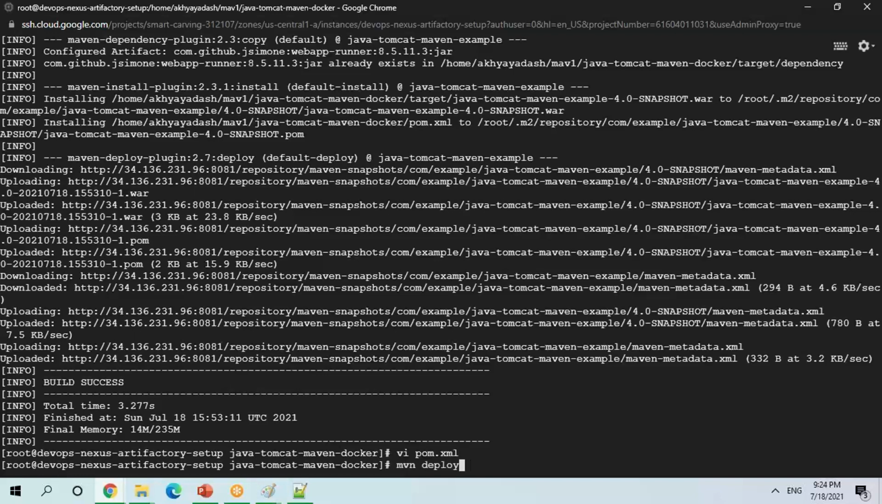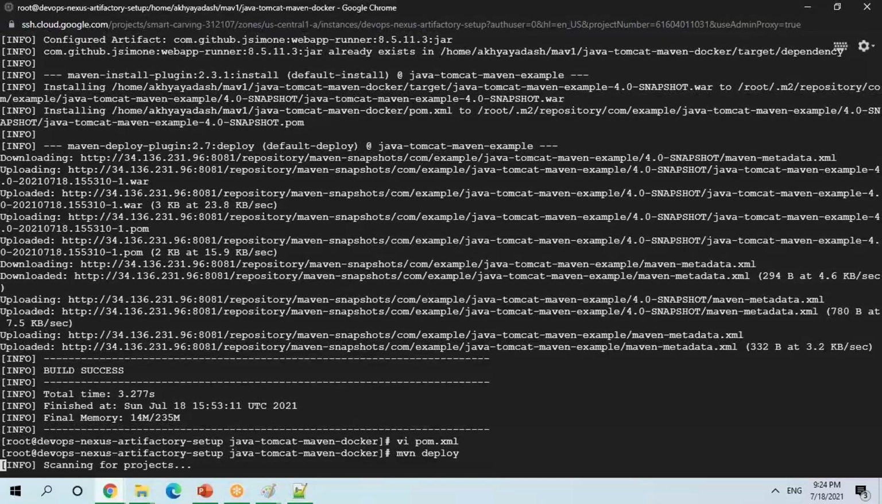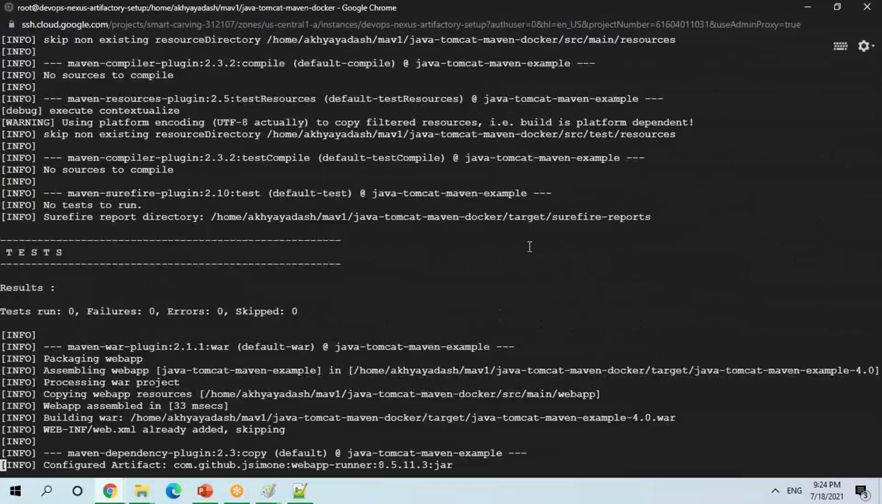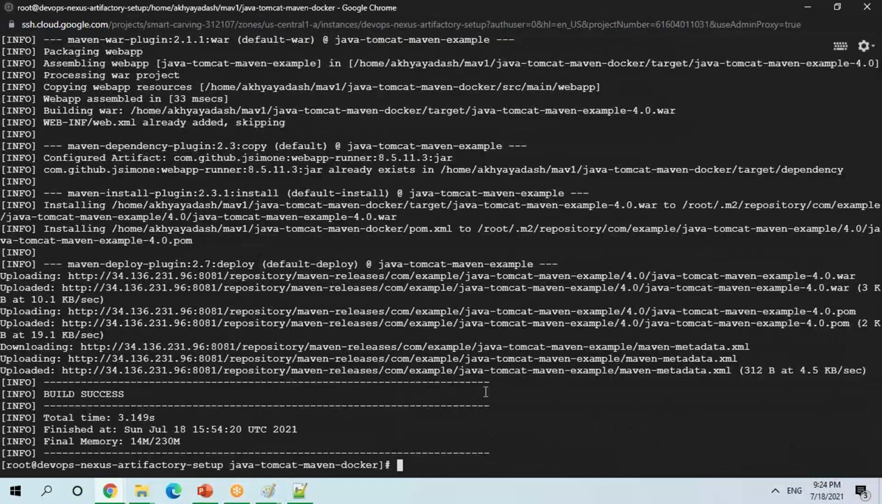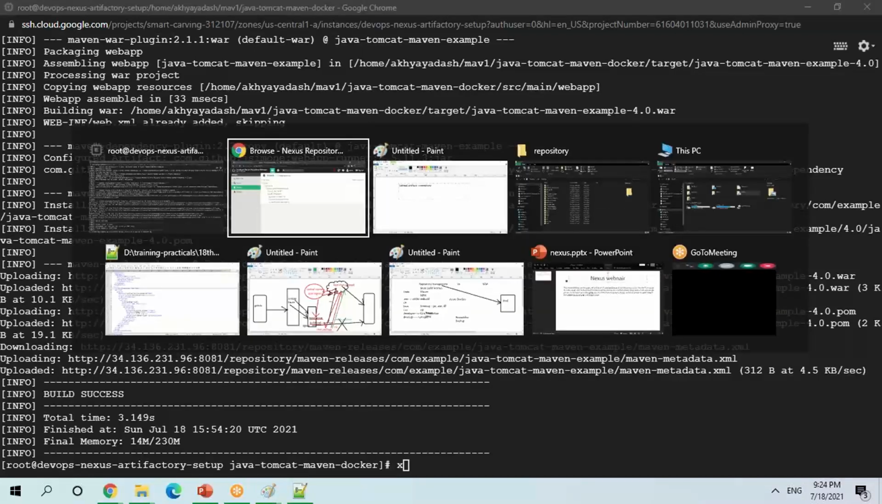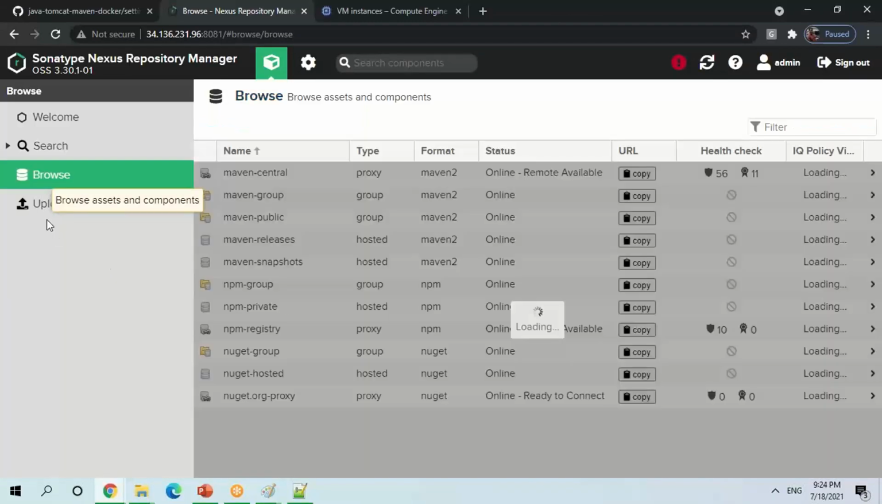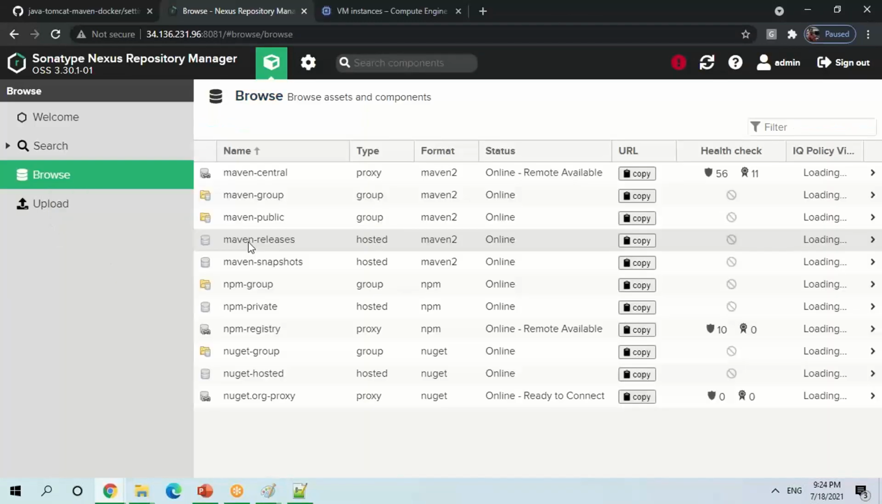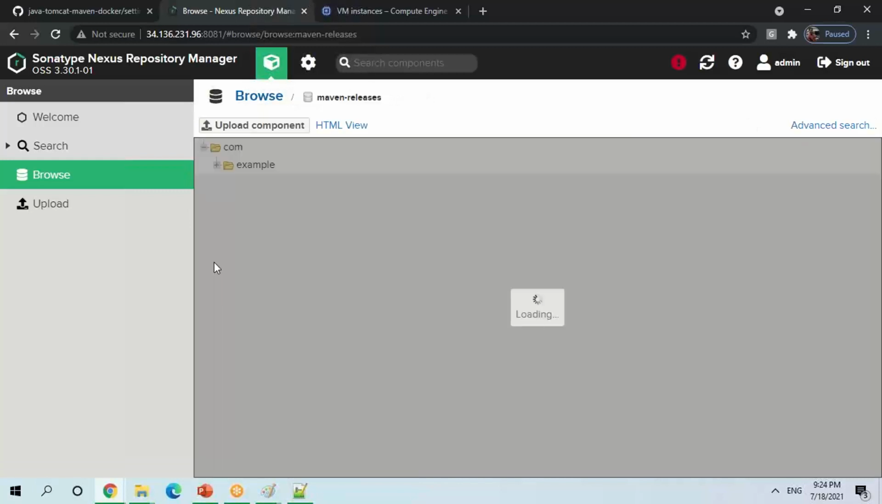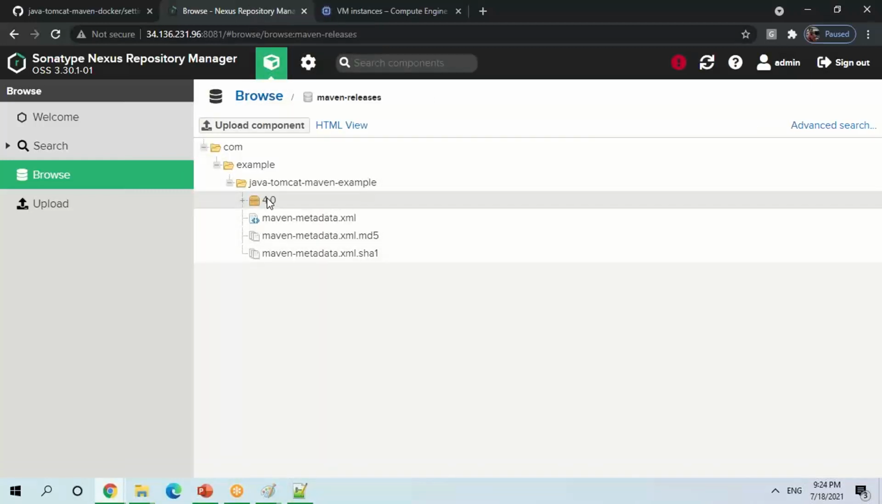Now let me do a deployment again. So instead of the snapshot repo, it will go for release. Why? Because Maven understood that if it is not mentioned as snapshot, by default it is a release. So now you go to the release repo, go to Maven release, and see that it has to be uploaded. And see, this has come, right?